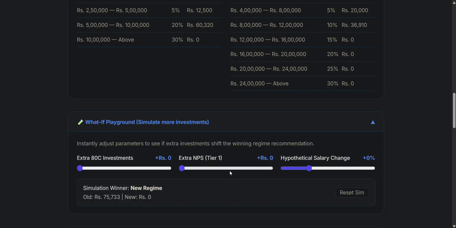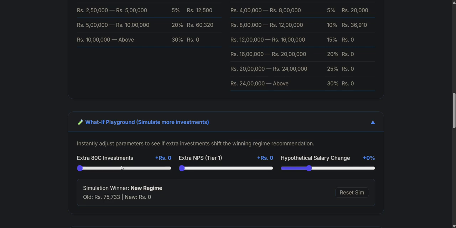I also have included a what-if scenarios simulation playground. It lets you simulate hypothetical scenarios. What if you increase your contribution to the NPS, and if your salary were to increase, would the new regime still trump the old regime or not? You can play around with this and find out. So let's get started with this.